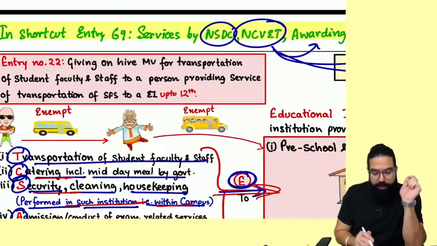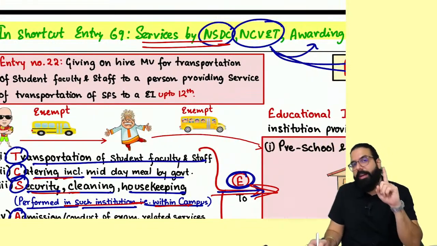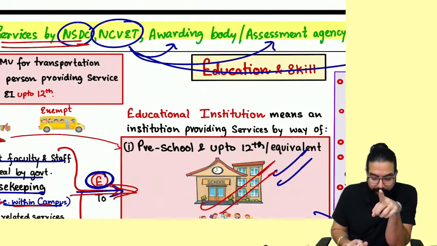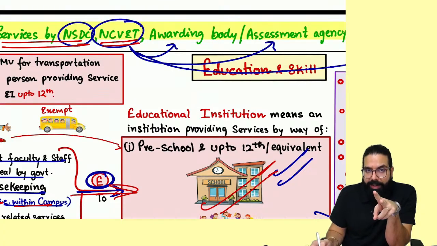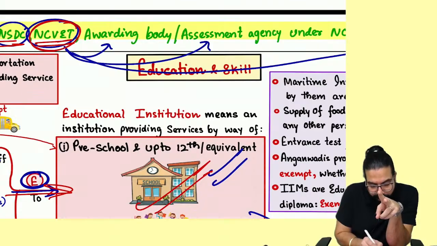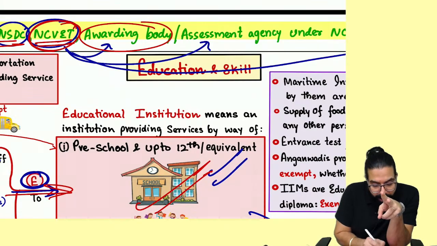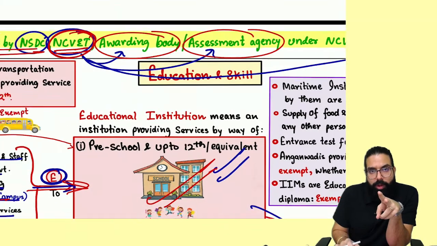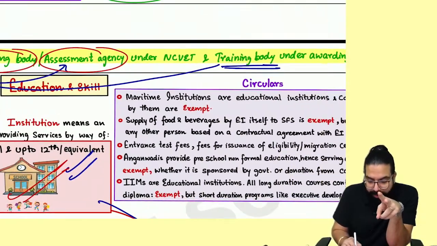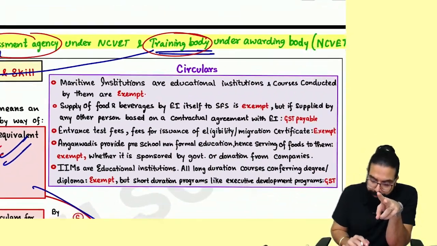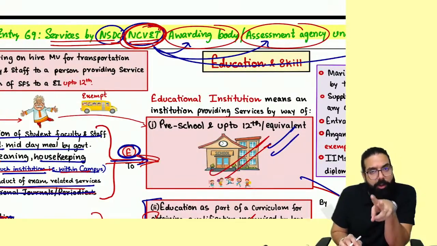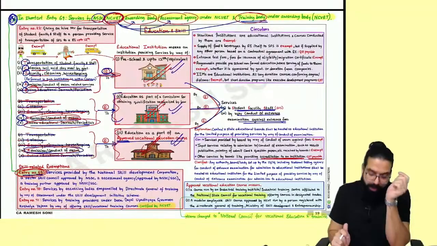They have released that services given by National Skill Development Corporation, NSDC, and NCVT, National Council for Vocational Education and Training, and under NCVT, any awarding body, any assessment agency that is taking exams, and any training body. Then, Baba, remember NCVT or NSDC. If you see it in the exam, please be very careful about it. Then, sir, their services will be exempted.